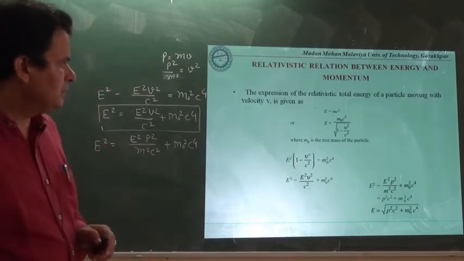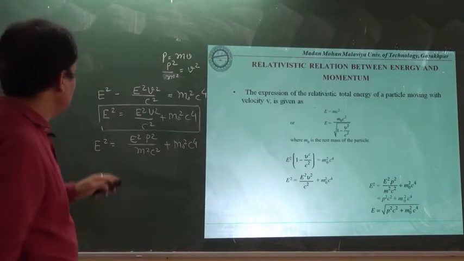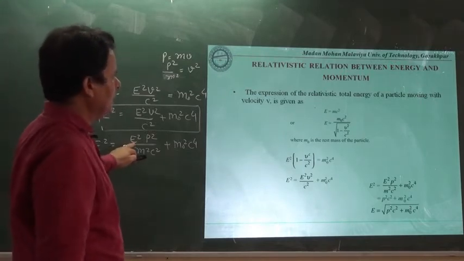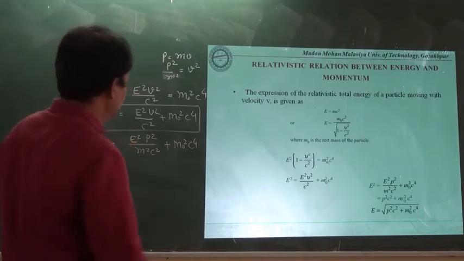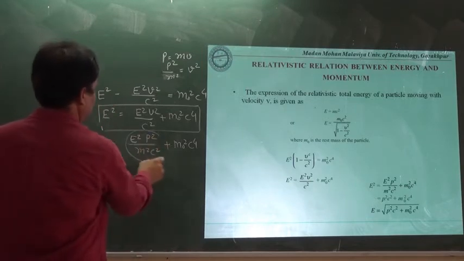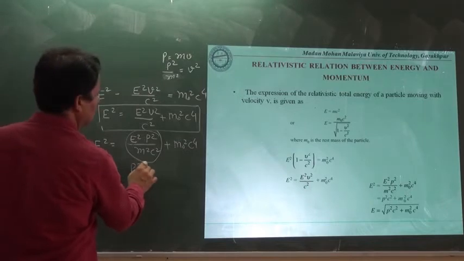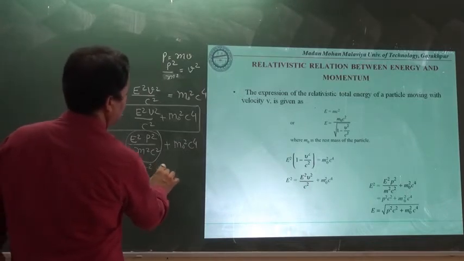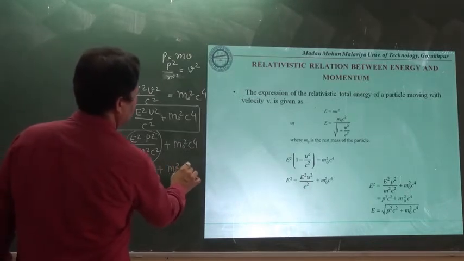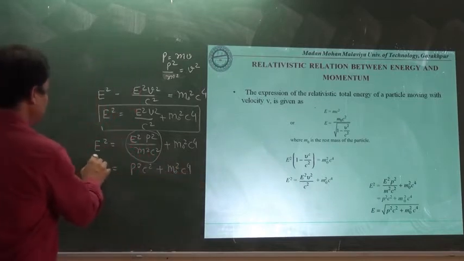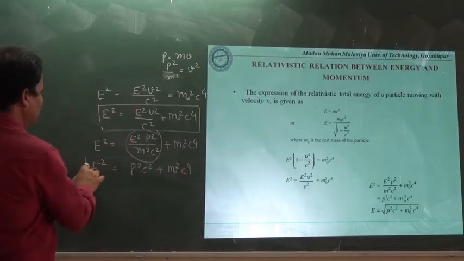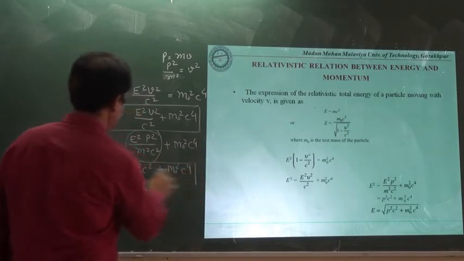E is equal to what? This here, you will write this entire term, then it will correspond to P square C square, and here plus m0 square c to the power 4, and this is equal to E square.